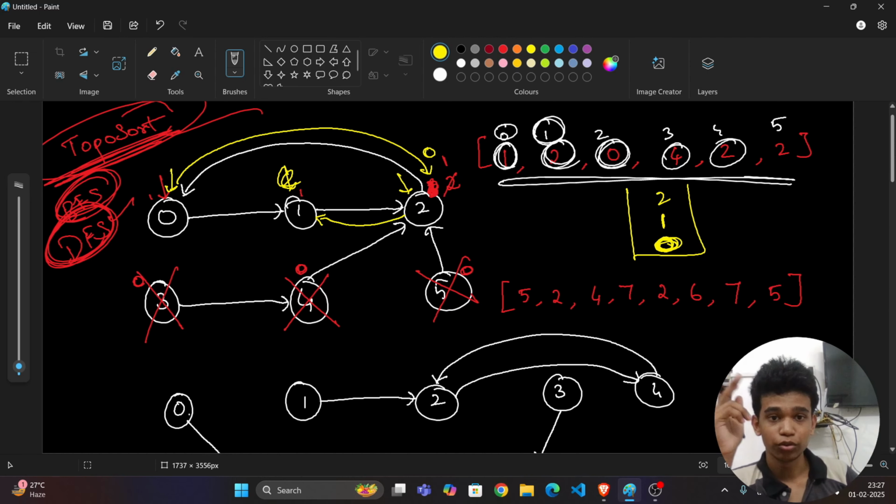Again, to understand graph questions, your prerequisite is to know more about backtracking. Just practice backtracking, so that you can go on with the graph questions.